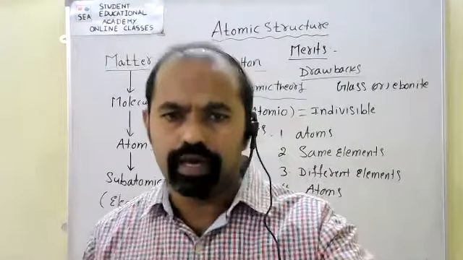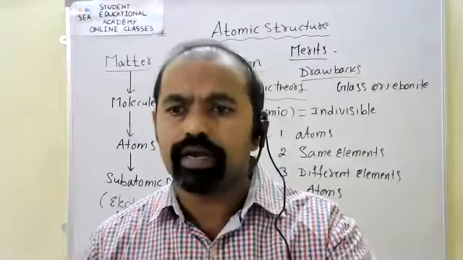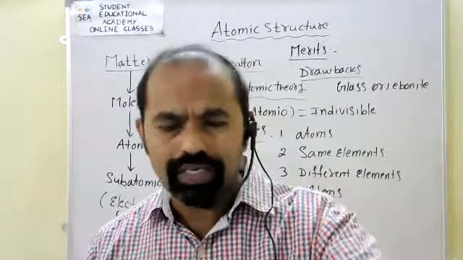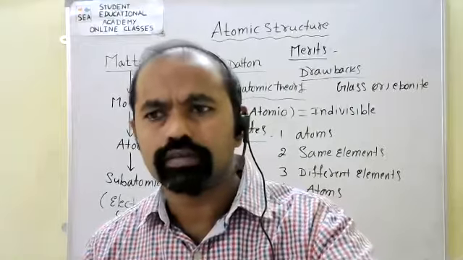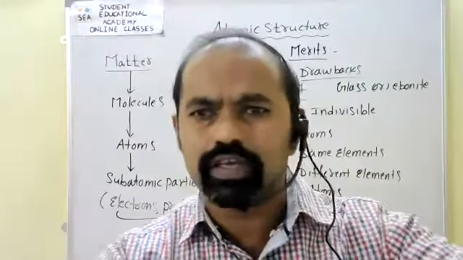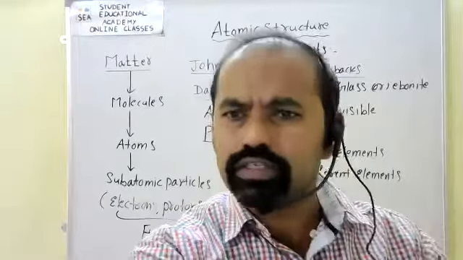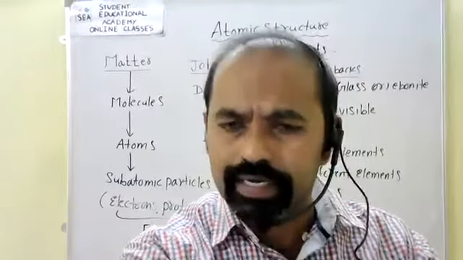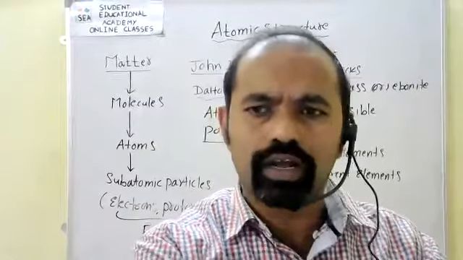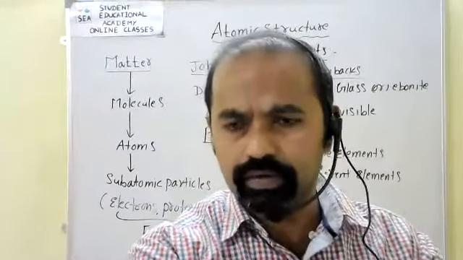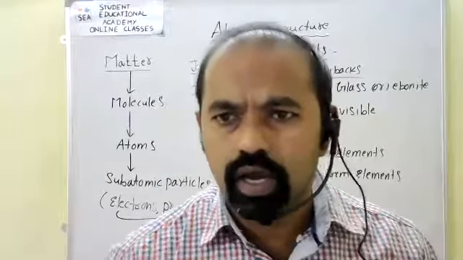Now, out of the fundamental particles, what is the charge of electrons? Electrons are positively charged particles. Sorry, electrons are negatively charged particles. What about protons?